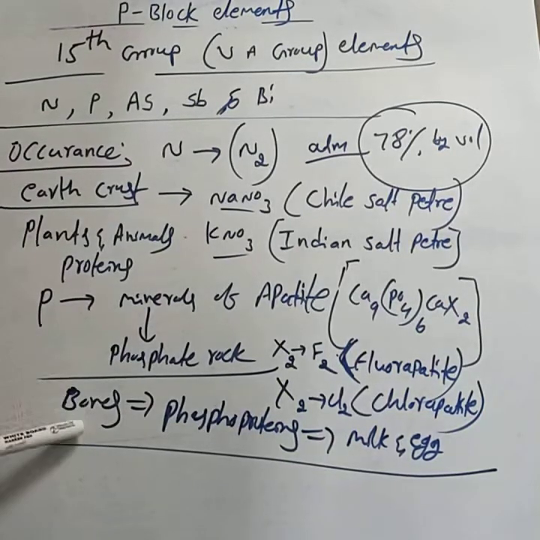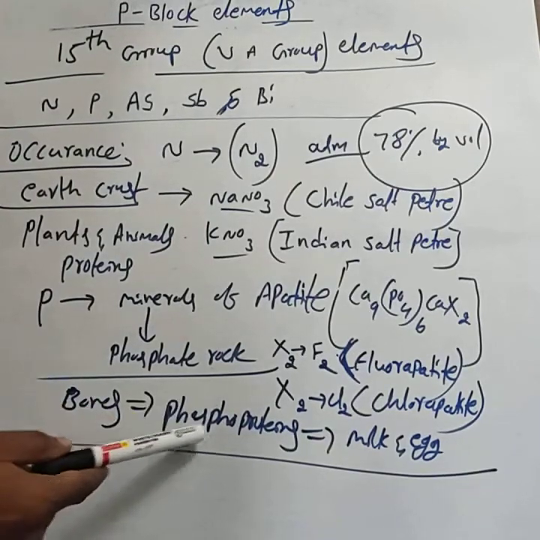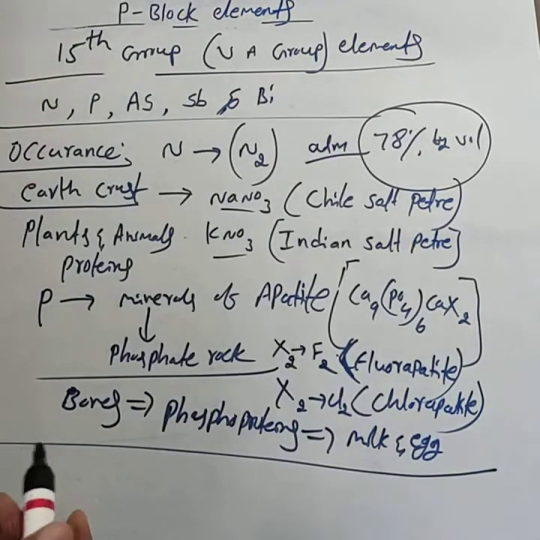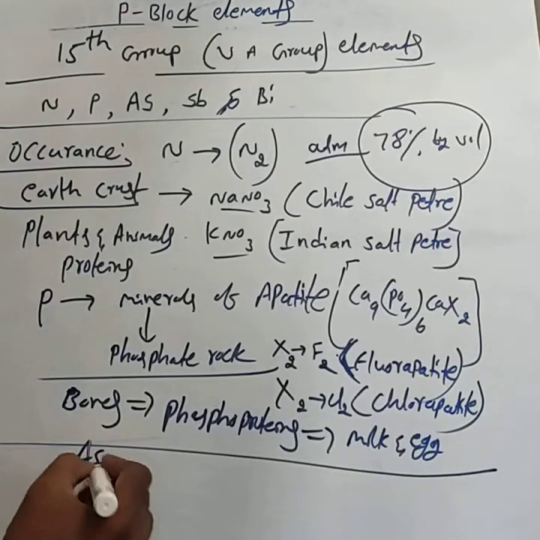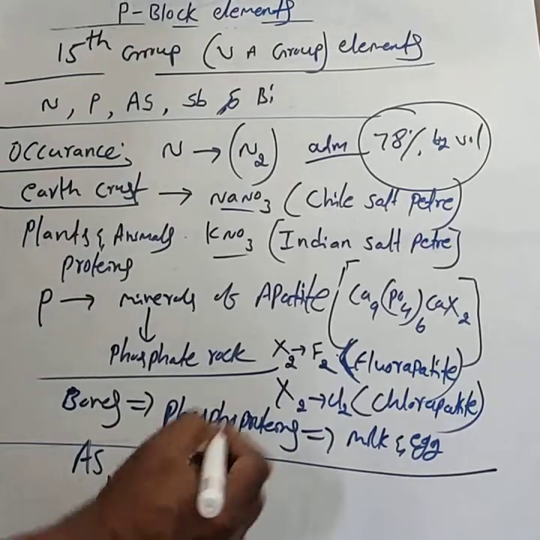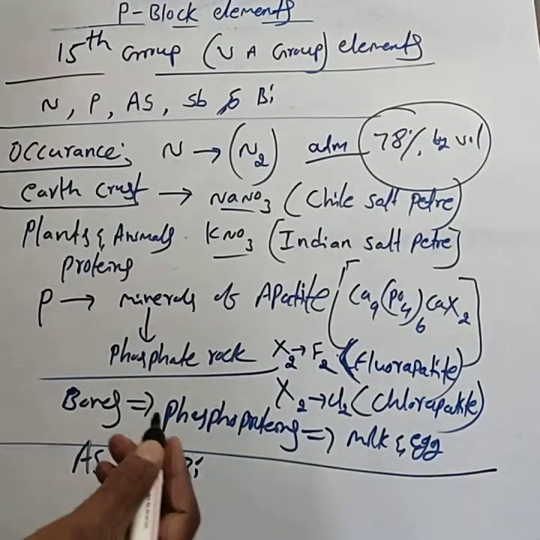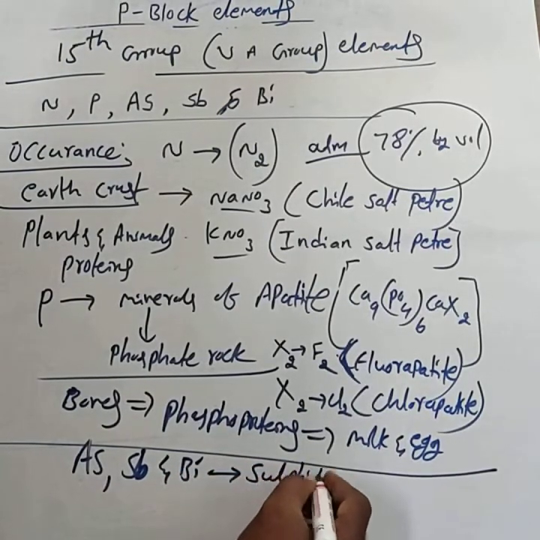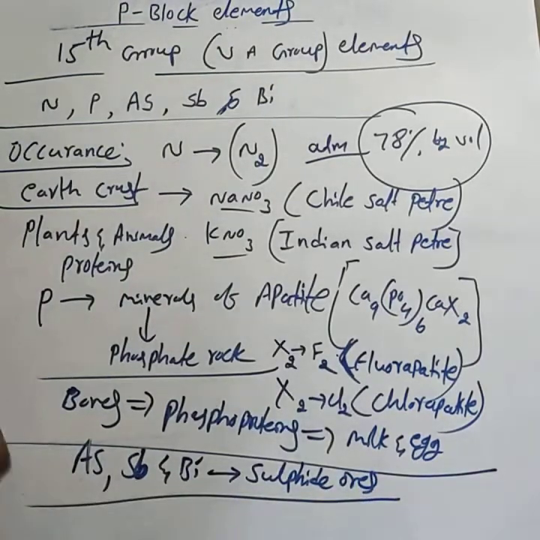This phosphorus is also present in the bones of living organisms and in phosphoproteins, such as the phosphoproteins in milk and egg. Then arsenic, antimony and bismuth are present as sulfide ores. This is about the occurrence of the 15th group elements.